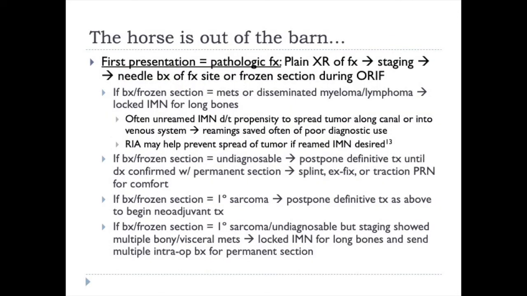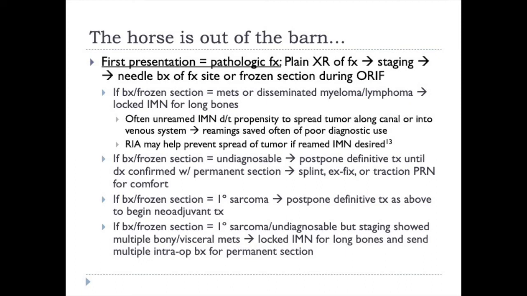So if the horse is out of the barn and the first presentation of the disease is a pathologic fracture, so no known history of cancer, patient shows up in the ER with a pathologic fracture, what do you do? So now you have something that probably needs to be addressed surgically, but you don't have a diagnosis yet. So again, you want plain x-rays of the fracture.